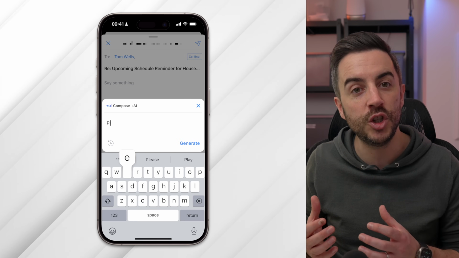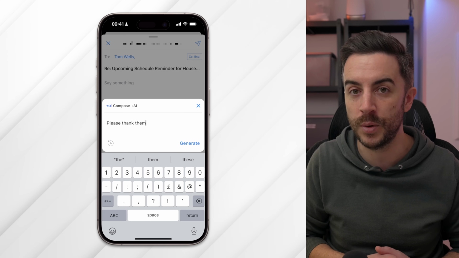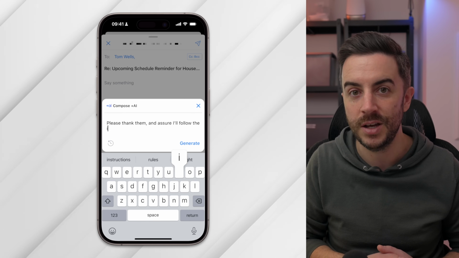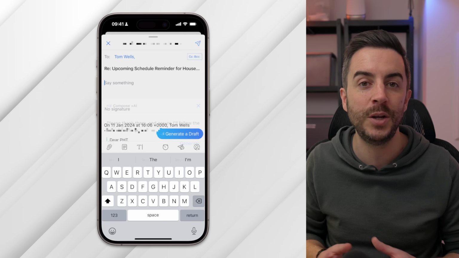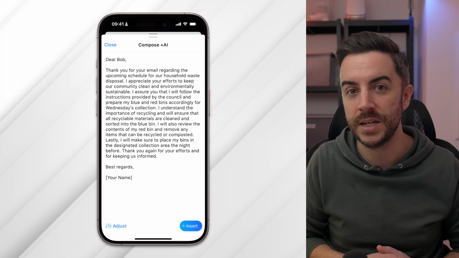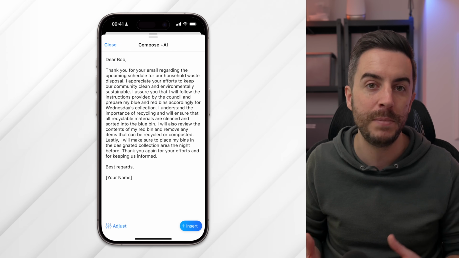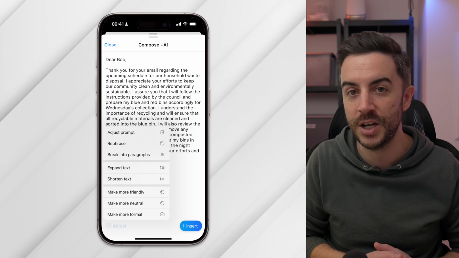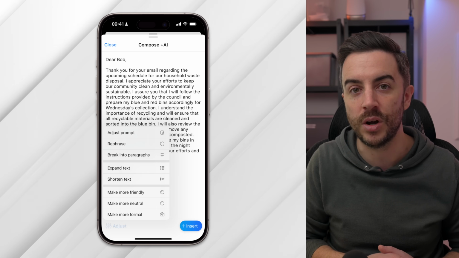Replying to emails is made quick and easy with AI as well. Depending on your needs, you can choose from preset options to compose a reply or input a prompt for AI to generate a response. Alternatively, you can write your reply manually and use AI to proofread and condense your email into a polished message, which is what I tend to use it for. It saves me having to write in something like Notion and then copy and paste it across.